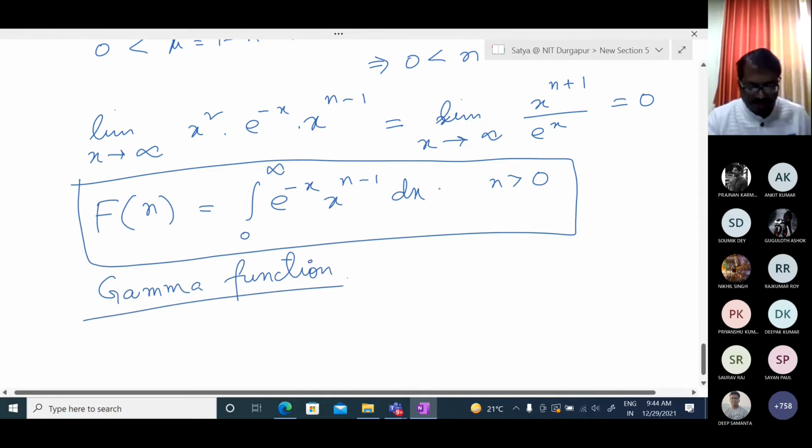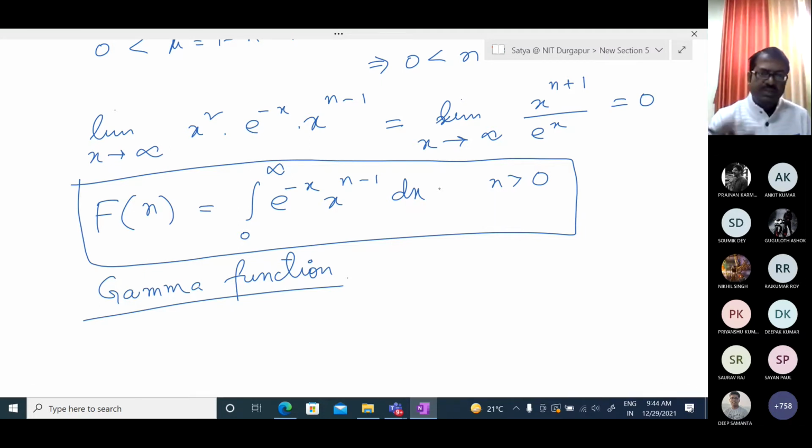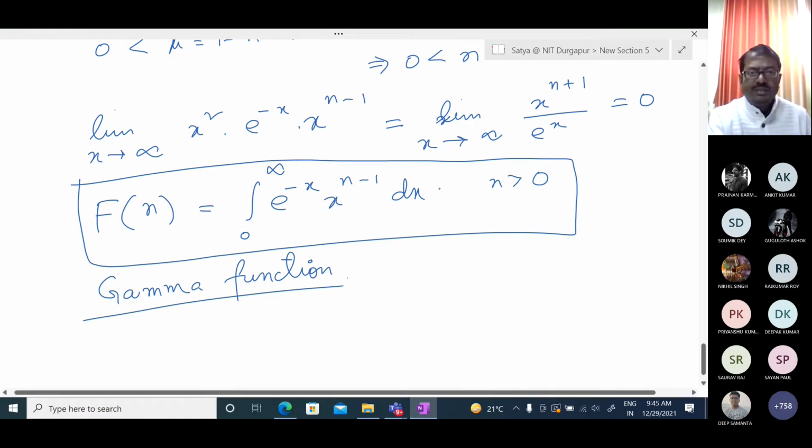This is an improper integral, and this type of integration is used frequently in the engineering branch. It is gamma n, not x, keep in mind. That means after integration it gives some values in terms of n, so it is gamma n. And we are going to discuss some properties of this gamma function later on.